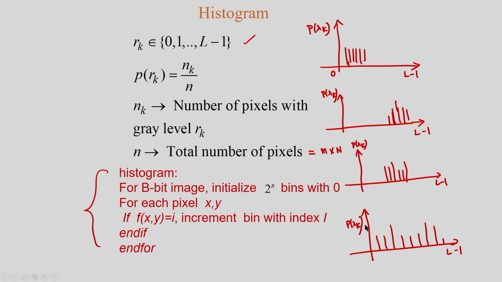So if you see the first histogram, this is the dark side, and this is the bright side. So corresponding to the first histogram, I will be getting the dark image. Corresponding to the second histogram, I will be getting the bright image, or maybe the light image.